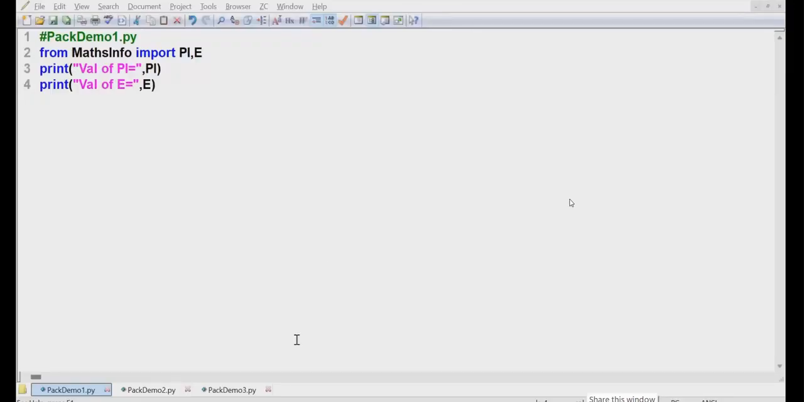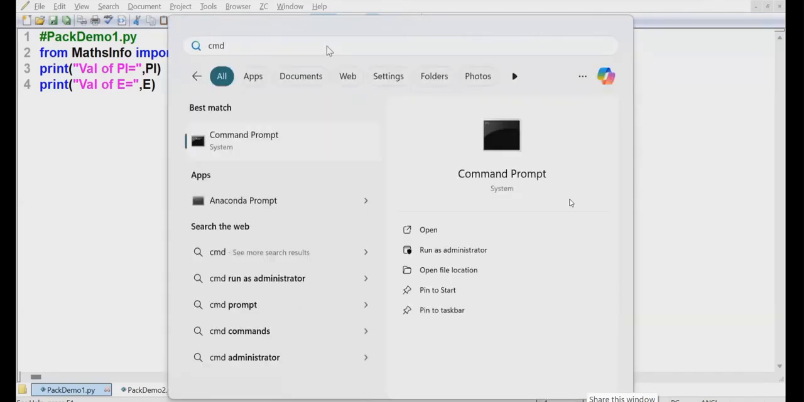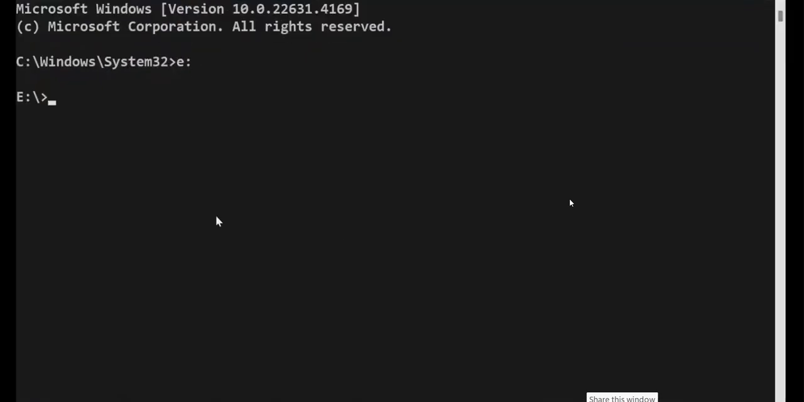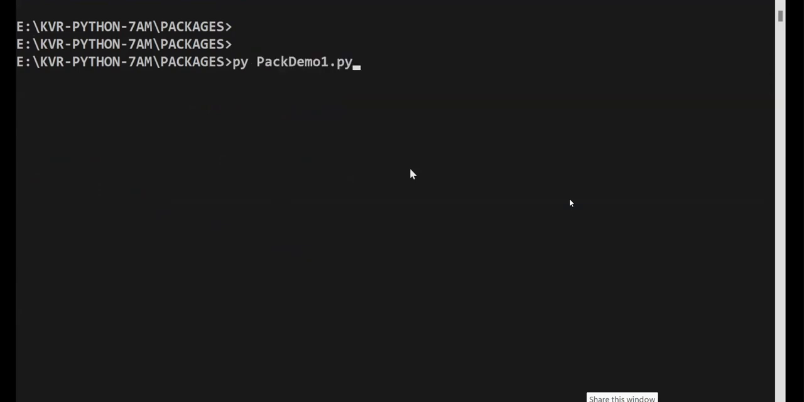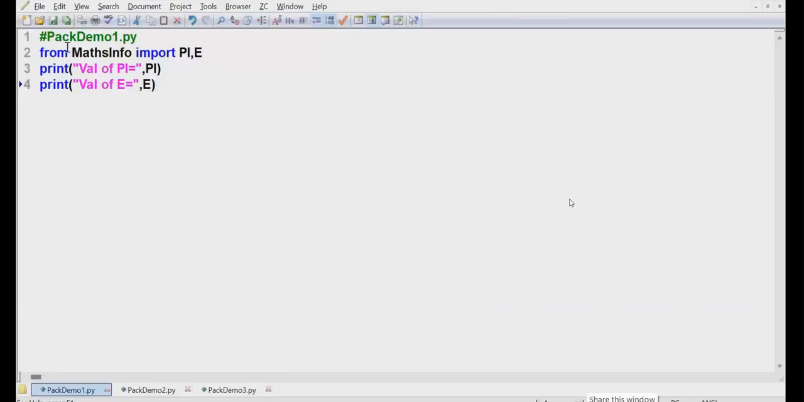Go in once again, so that your operating system will provide the Python path information to the Python programmers. Execute: KVR, Python 7am, cd. The topic name, packages, is my folder. In that I have 3 programs. This one I want to take up. py packdemo1.py. See the beautiful output. Here, am I writing any sys.path.append? Never. Working perfectly.